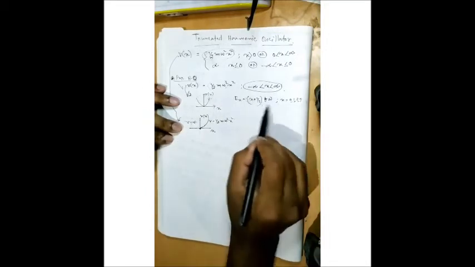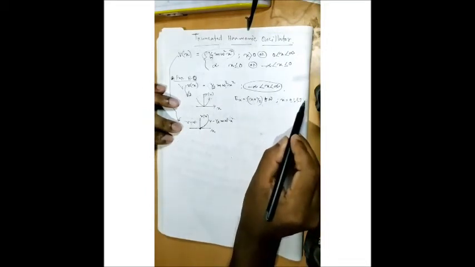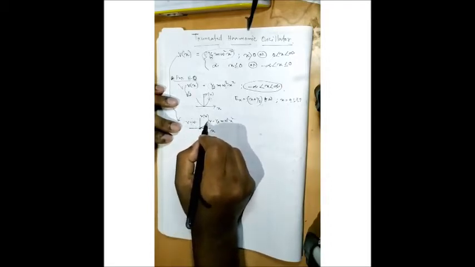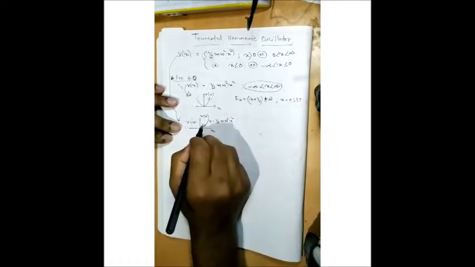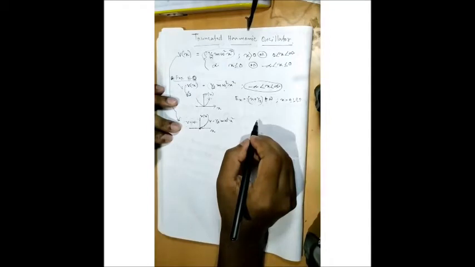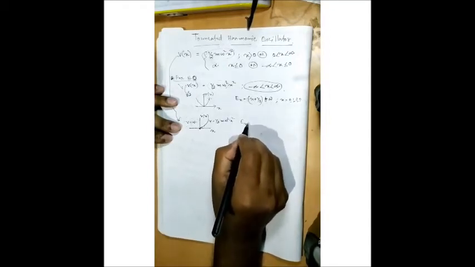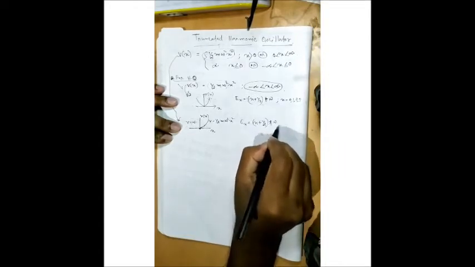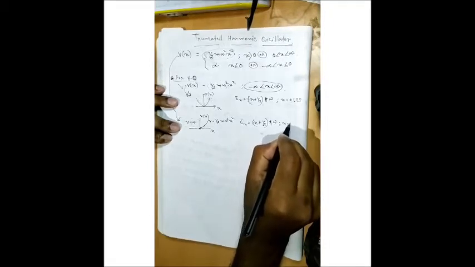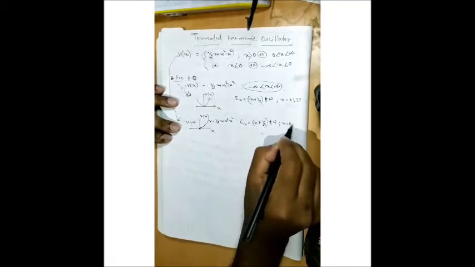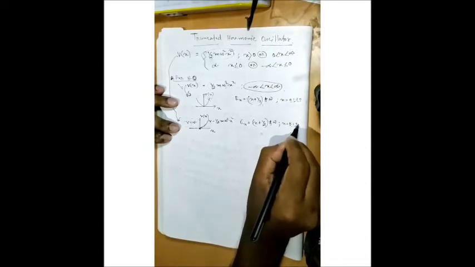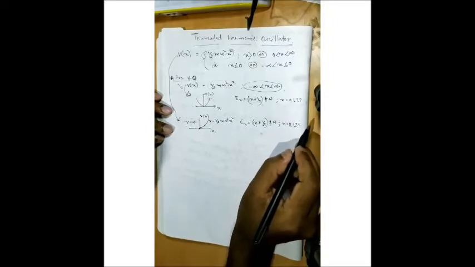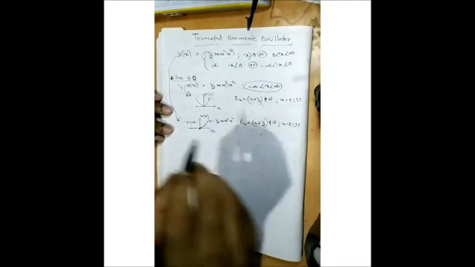Then when it was a symmetric graph, all the values were present. Clear? But here only odd symmetry is present, so it is anti-symmetric, not symmetric, and only the odd values will be present, including 0. That means En, the energy eigenvalue, will be the same, n plus half ħω, but here n will start from 0, then 1, then 3, then 5 and so on. That means 2, 4, 6, 8, those values will be absent here because this is not symmetric.